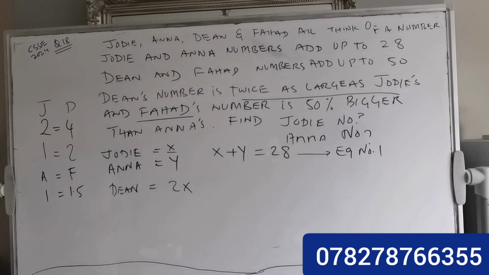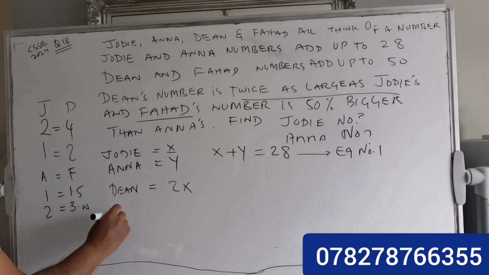If Anna's number is 2, the 50% of 2 is 1, so Fahad will be 3.